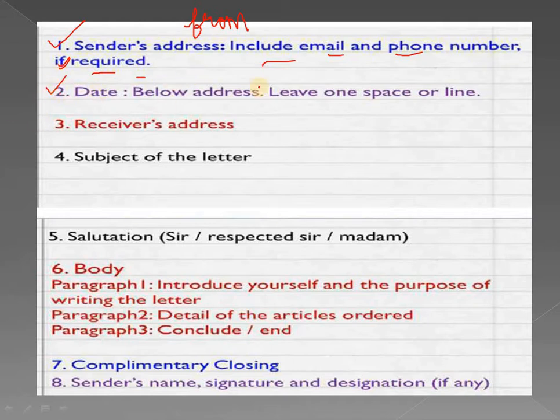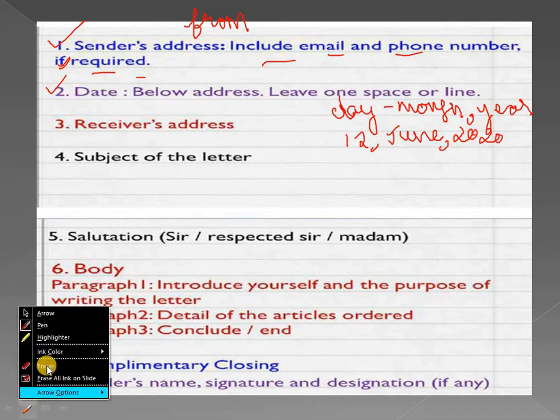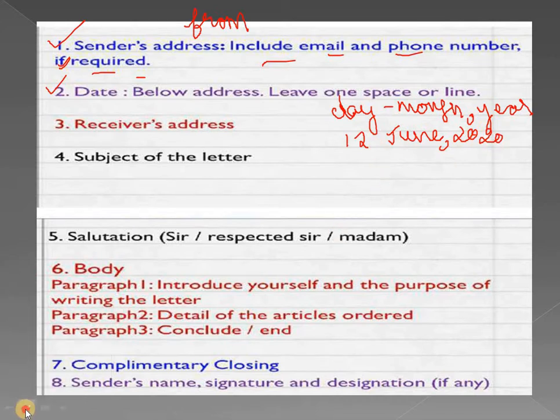In the formal letter, there is a specific method to write the date. We should always write in this format: day, month, comma, year. Let's take an example: 12 June, comma, 2020. Here there is no comma after the day. So this is an example of how we will frame the date in the case of a formal letter.